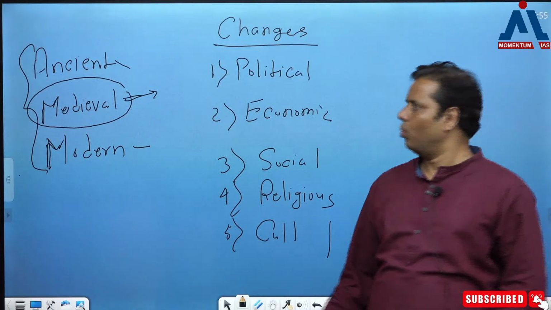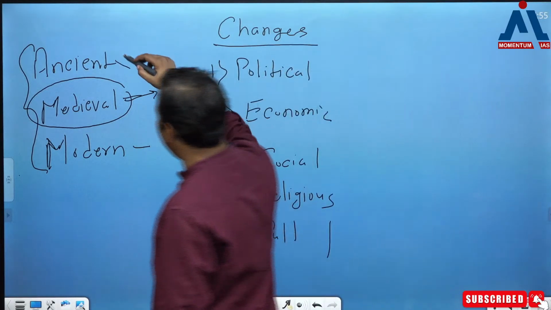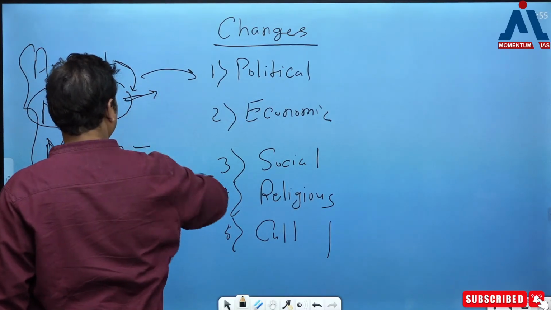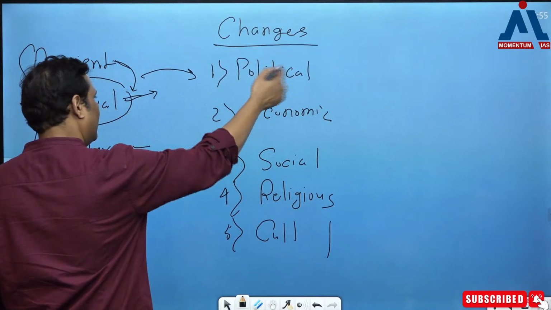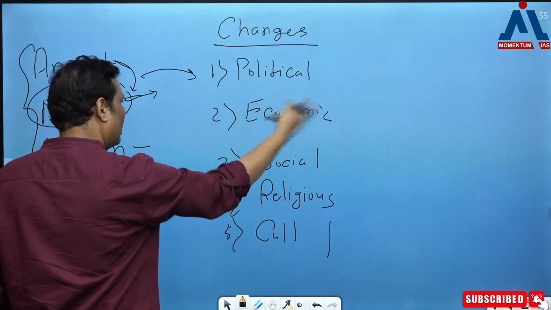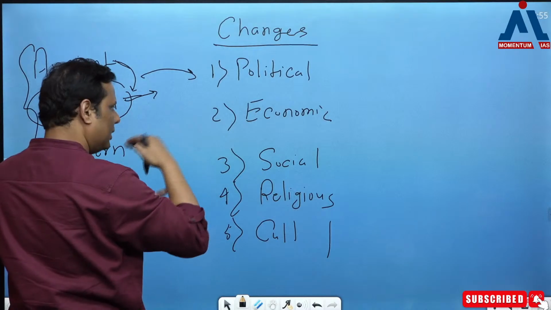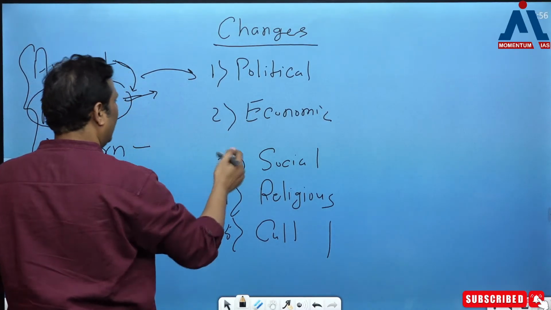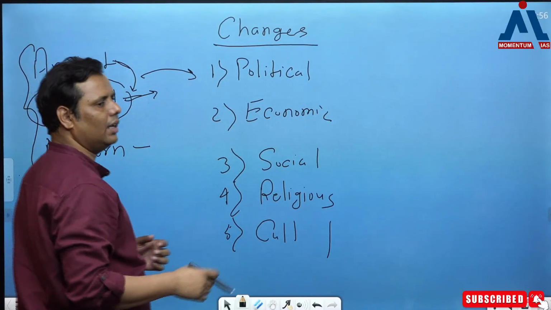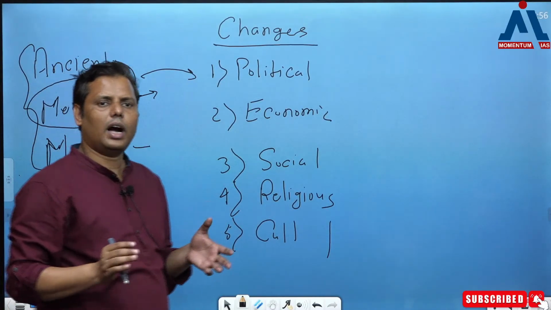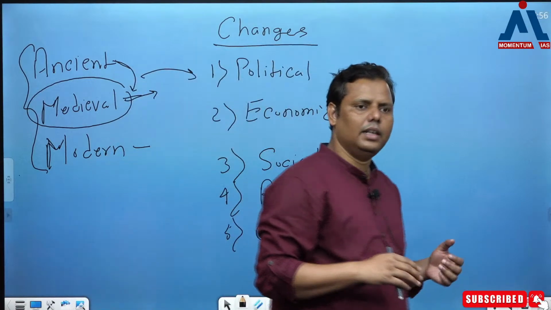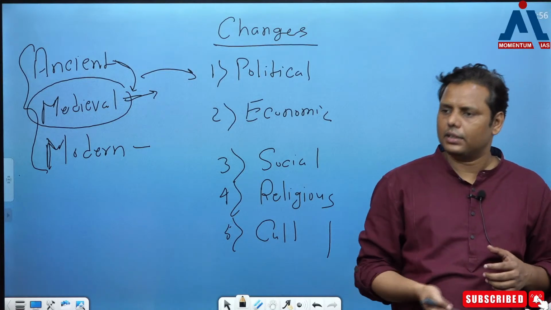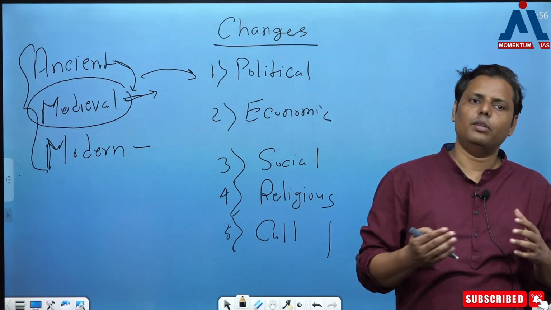Got it? So when you travel from ancient to medieval, you notice that certain changes are there. Like in the political domain, you can find certain changes. Even the economy is drastically changing. There is such a change which can be very precisely noticed. And this is the reason we started saying that it's a different period. You can't read it as part of ancient, because there are certain features which have appeared in the society, and these features are different from ancient, and that's why it could not be studied in this way.